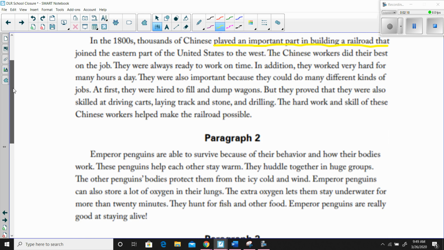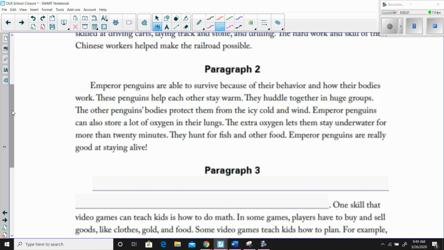Let's look at paragraph 2. Emperor penguins are able to survive because of their behavior and how their bodies work. Okay, so often the topic sentence is the first sentence, and as we saw in the last paragraph, it's often restated at the end of the paragraph as a conclusion for that paragraph as well. So let's see if this sentence, emperor penguins are able to survive because of their behavior and how their bodies work, is supported and if there are details about it given in the rest of the paragraph.